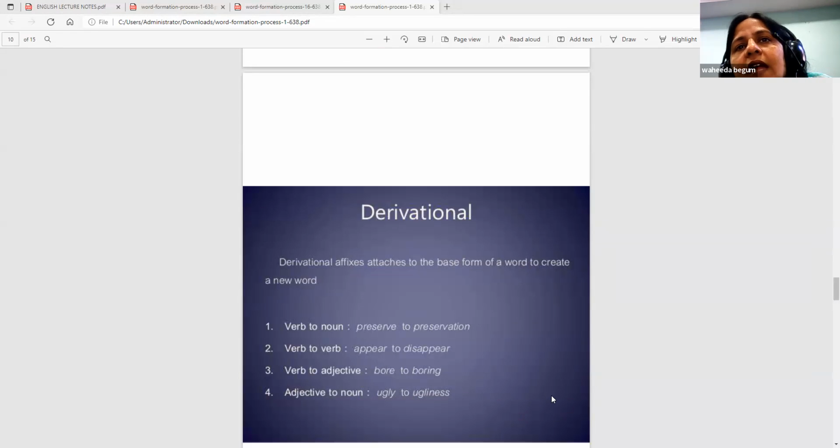Then we have the derivational affixes attaches to the base form of a word to create a new word. Verb to noun, preserve to preservation; verb to verb, appear to disappear; verb to adjective, bore to boring; adjective to noun, ugly to ugliness. Certain words change like this.